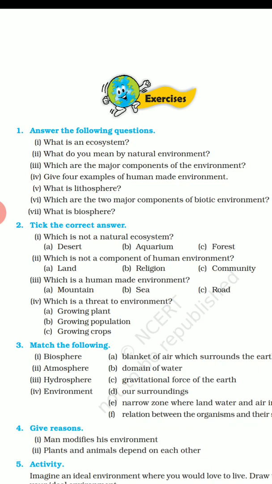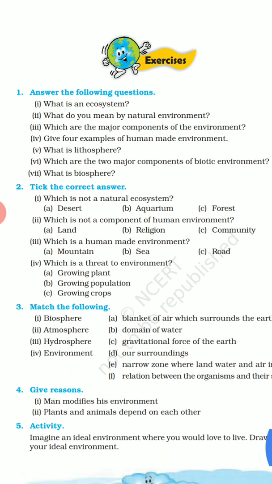Fifth question: what is lithosphere? Lithosphere is the solid crust or the hard top layer of the earth's surface. It is made up of rocks and minerals and covered by a thin layer of soil.